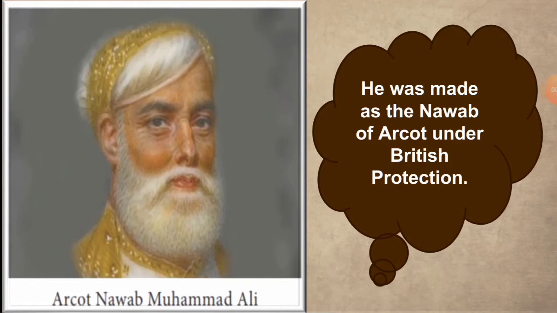So children, in the Second Carnatic War, we have seen two battles. One is the Battle of Ambur, another is the Battle of Arcot. In the Battle of Ambur, the French won the battle, whereas in the Battle of Arcot, the British won the battle and made Muhammad Ali the Nawab of Arcot.